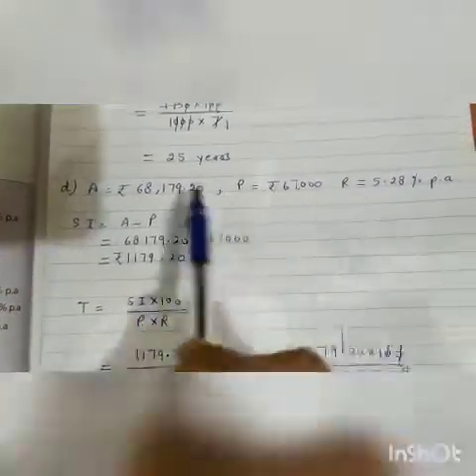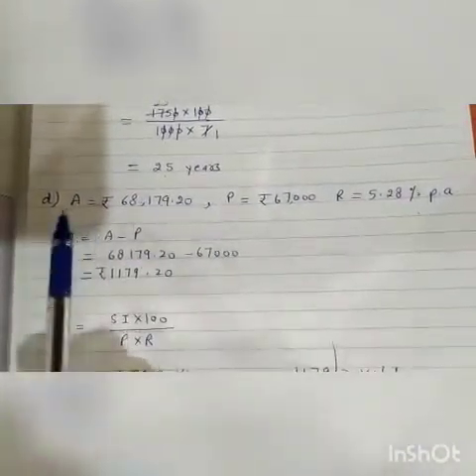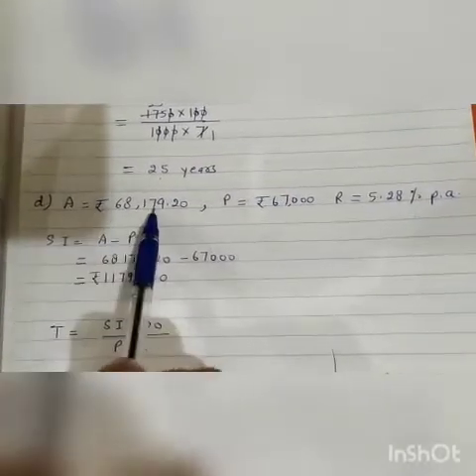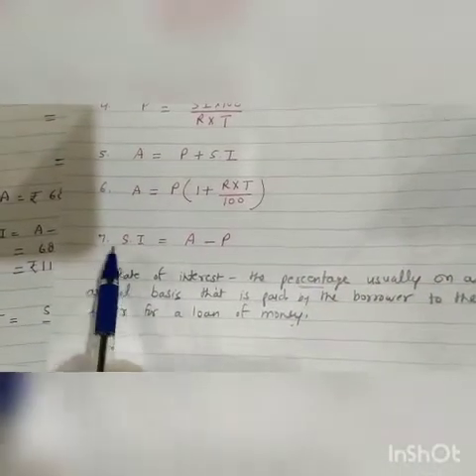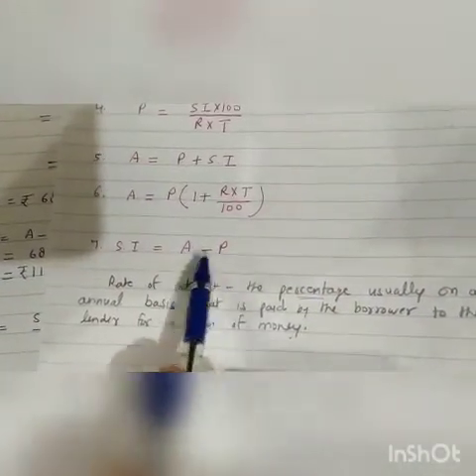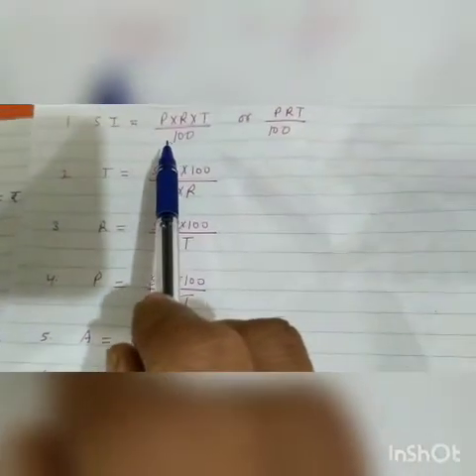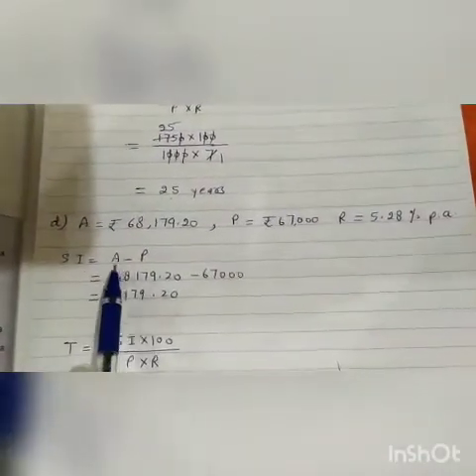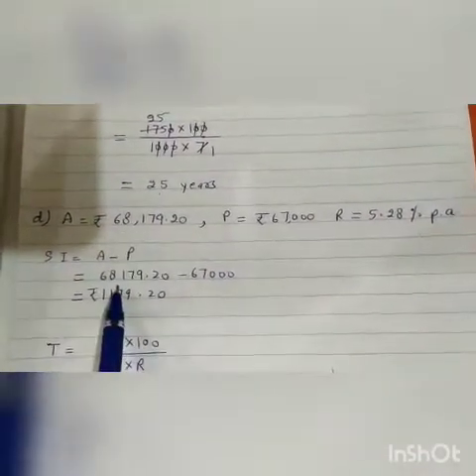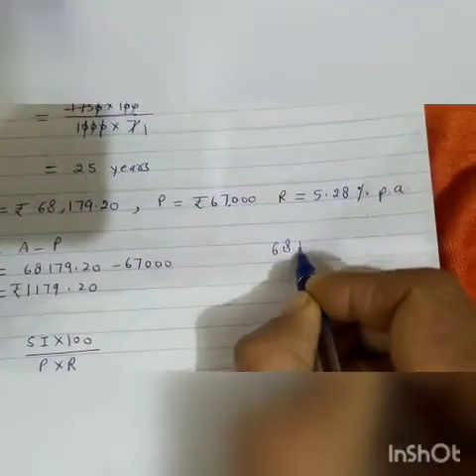In this type of question, when amount and principal both are given, and simple interest is not given, then we will first use this formula: simple interest is equal to A minus P. A means amount, P is principal. Because with this formula we cannot find simple interest, because here time is not given. So first we will find simple interest by using this formula. Simple interest is equal to A minus P. A is this one and P is 67,000. We will subtract it by writing like this.